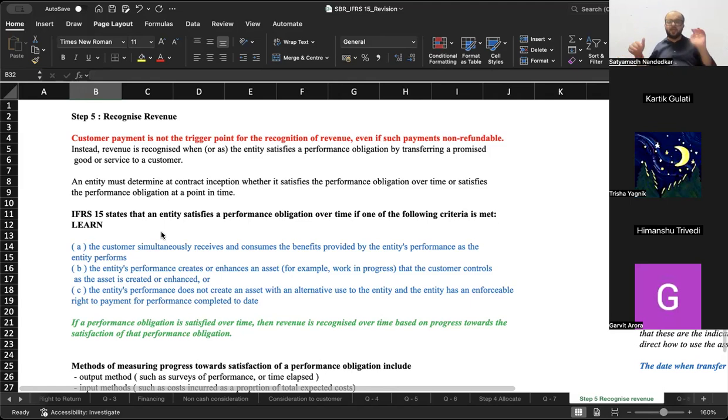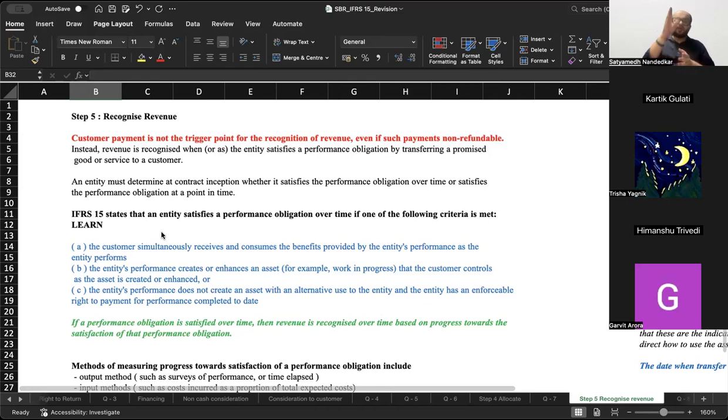Now, if a performance obligation is not satisfied over a period of time, if none of these three conditions gets fulfilled, then you will have to check whether a performance obligation is satisfied at a point in time. If it is not fulfilled over a period of time, then naturally it will be fulfilled at a point in time. At a point in time, matlab in your entire journey, there will come that one moment at which you can say that the sale is complete. And when do you say that the sale is complete? When the control of the commodity passes on to the customer.